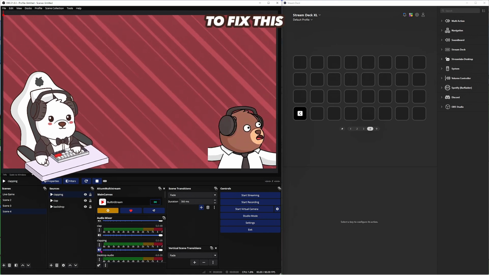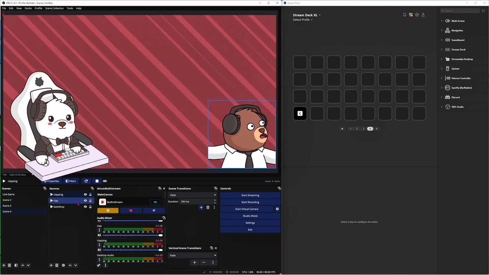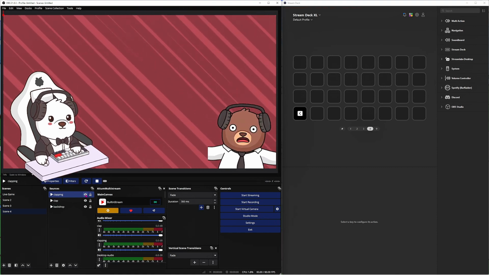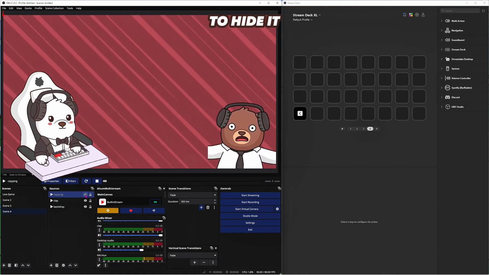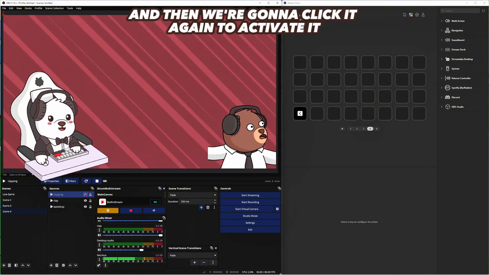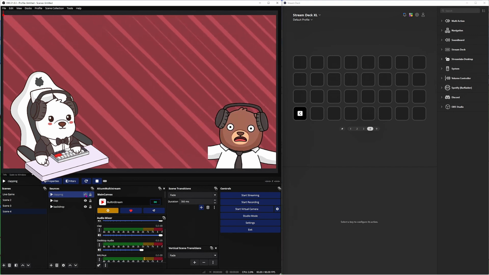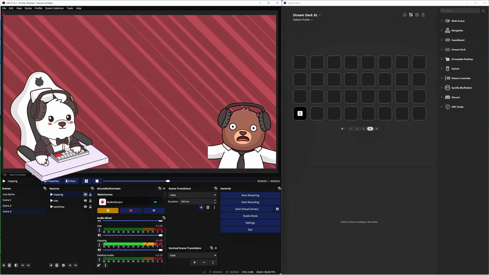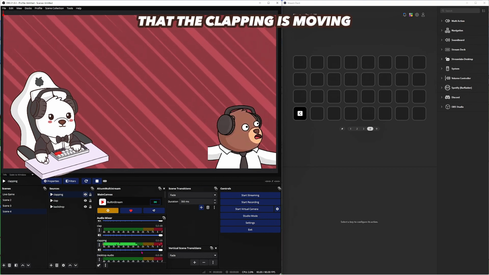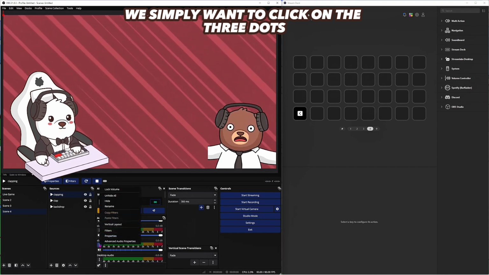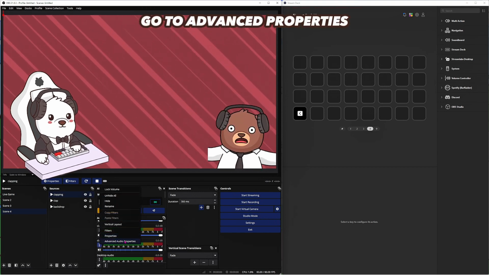To fix this, we're going to hit the eyeball on the clapping sound to hide it, and then we're going to click it again to activate it. From here, you'll see that the clapping is moving. We simply want to click on the three dots, go to Advanced Properties.